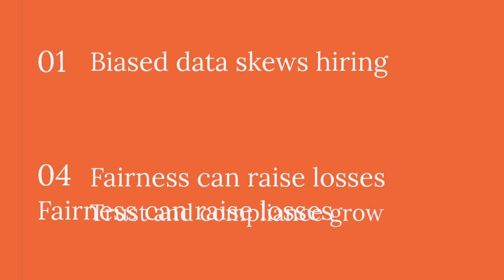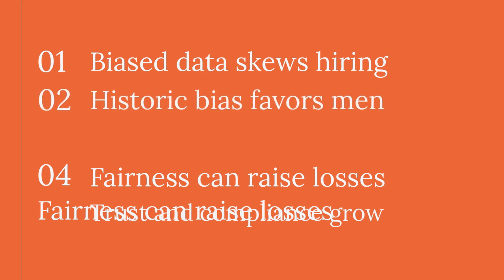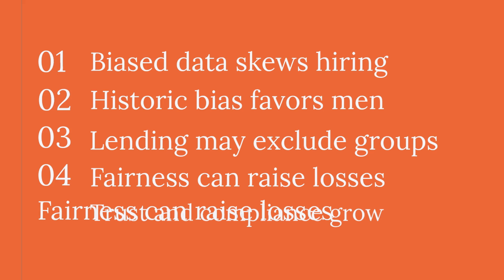A hiring algorithm trained on historical data may maximize accuracy and still favor male candidates because past hiring was biased. In lending, an accuracy-driven system can reject more minority applicants, while a fairness-driven system may slightly increase default rates but improve trust and regulatory compliance.